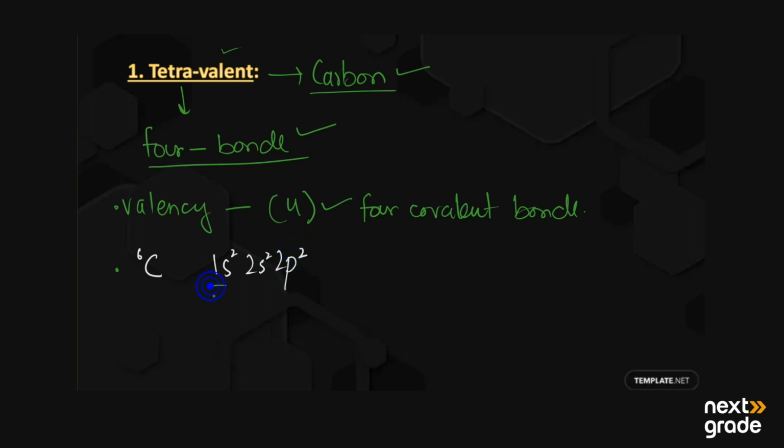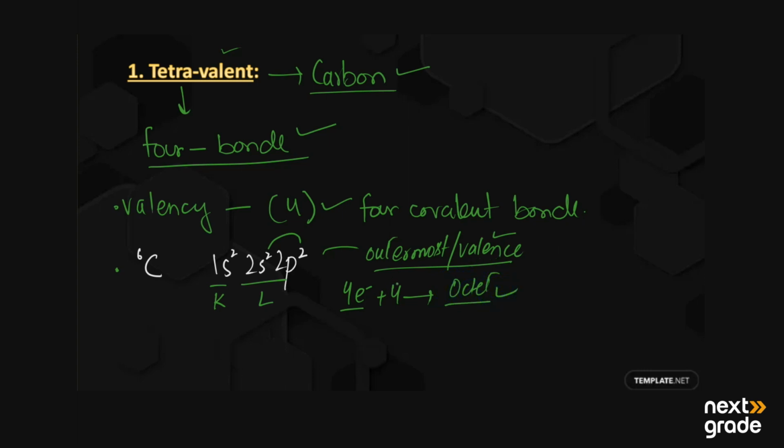Its first shell is K and the second shell is L. The L shell is its outermost shell, or we can say its valence shell, and it has a total of 4 electrons. So it requires 4 more electrons to complete its octet. So its valency is 4. It can make 4 covalent bonds with other atoms. That's why carbon is known as tetravalent.